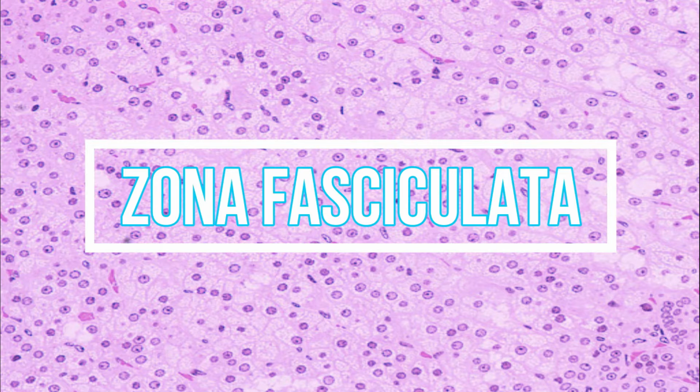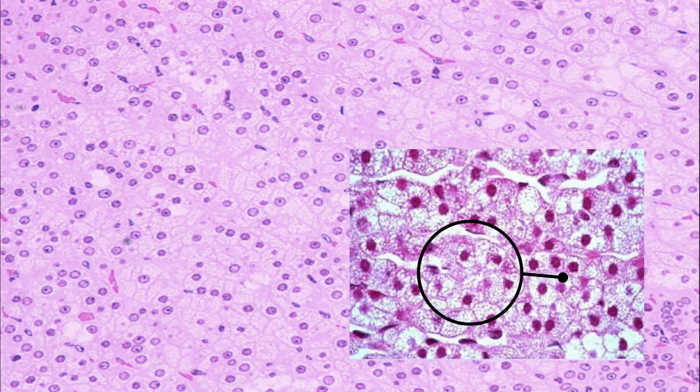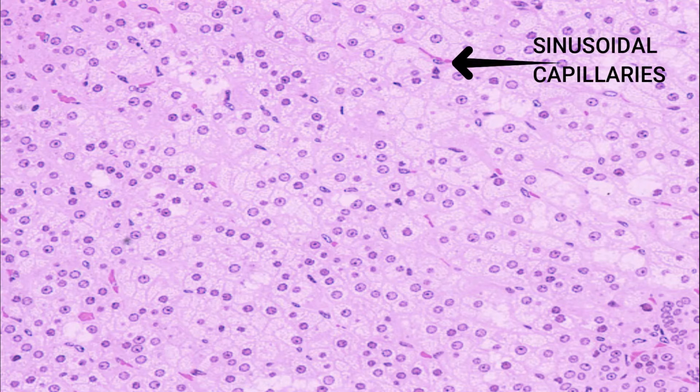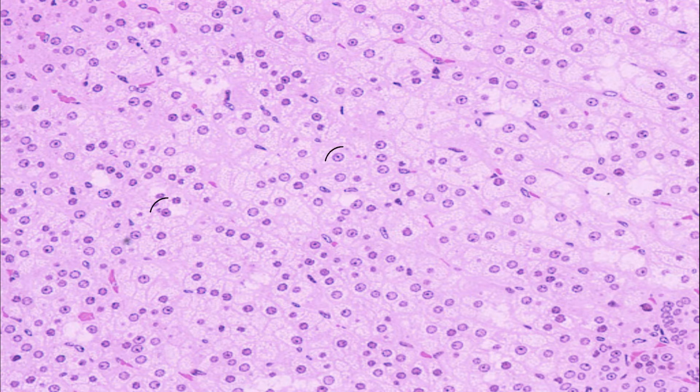Zona fasciculata consists of large polyhedral cells arranged in long straight cords with one or two cell thickness and separated by sinusoidal capillaries. There are lightly stained spherical nuclei and numerous lipid droplets.